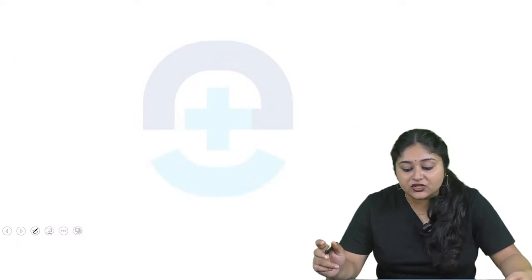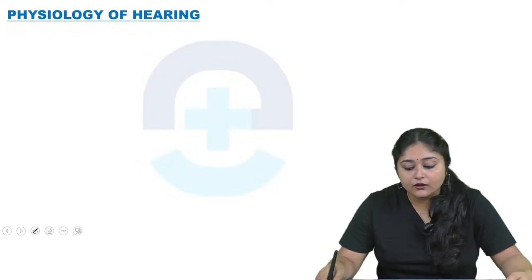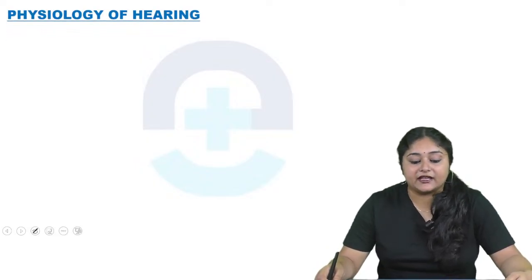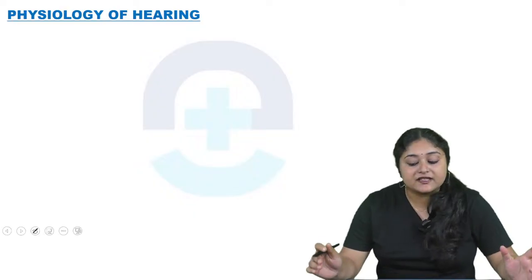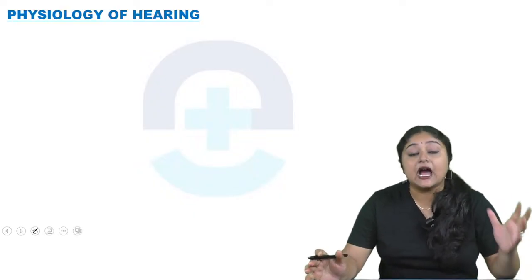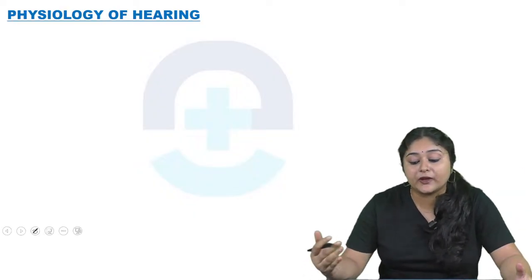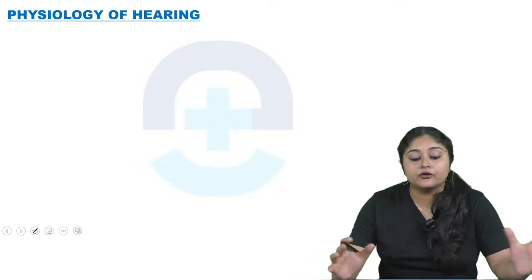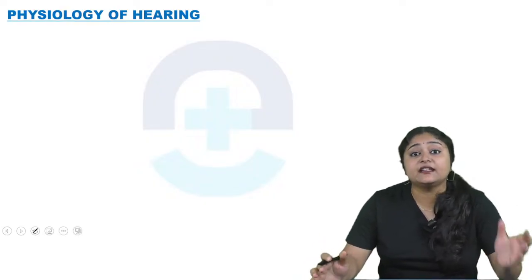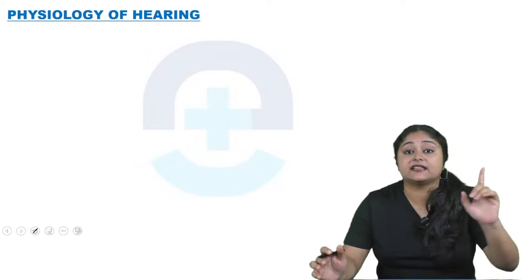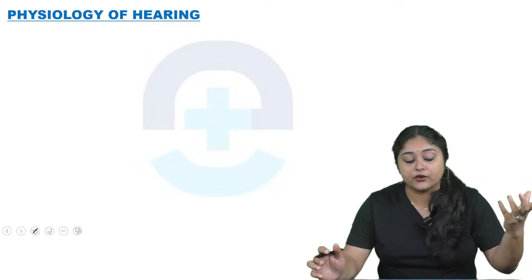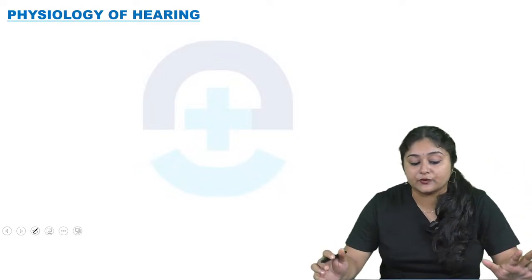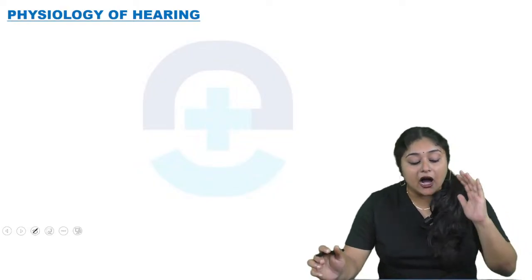Now come to the next, that is the physiology of hearing. Physiology of hearing is nothing but how the sound waves are converted into electrical signals that the brain can detect, yes, that the sound is from that object. Okay, so that is called the physiology of hearing. So mainly, how it travels.